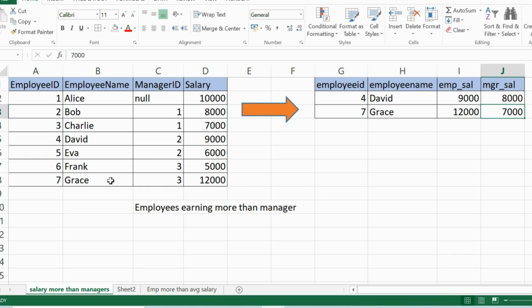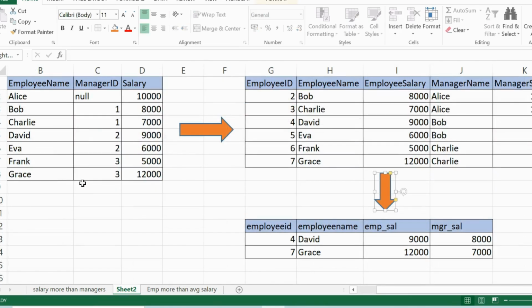So it's number 7 and it's number 3. 3 means Charlie. Charlie is only earning 7,000. So we have a requirement to get employees who are earning more than their managers. Now, think of how you can do it. Just think for a minute rather than jumping into the solution. You will definitely be able to know it. If not, let's proceed with the solution now.